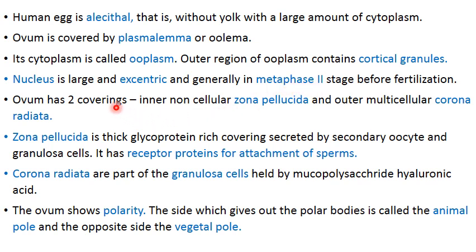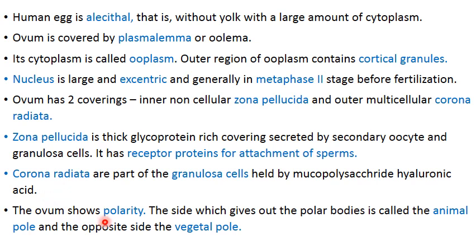It has two coverings, inner non-cellular zona pellucida and outer multicellular corona radiata. Zona pellucida is a glycoprotein covering, and it has receptor proteins for the attachment of sperms. Corona radiata are part of the granulosa cells held by a mucopolysaccharide, which is referred to as hyaluronic acid. That is the ground substance holding these cells together.